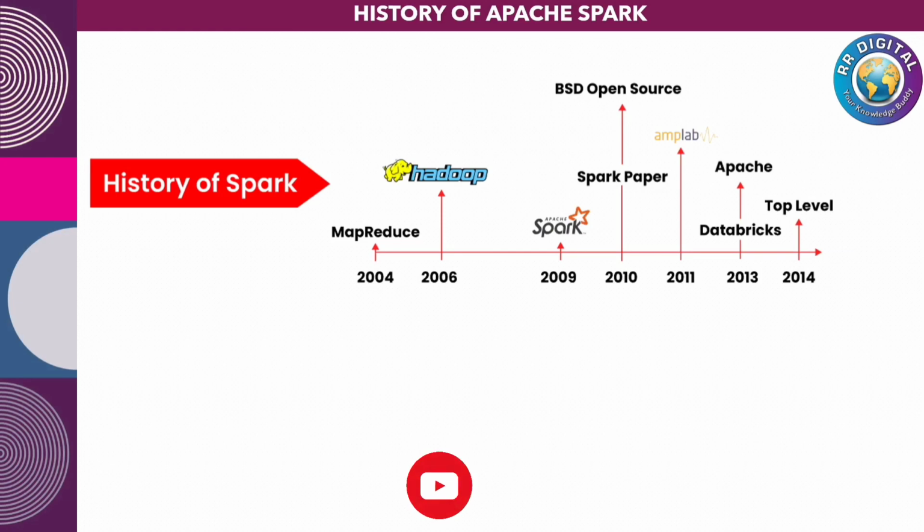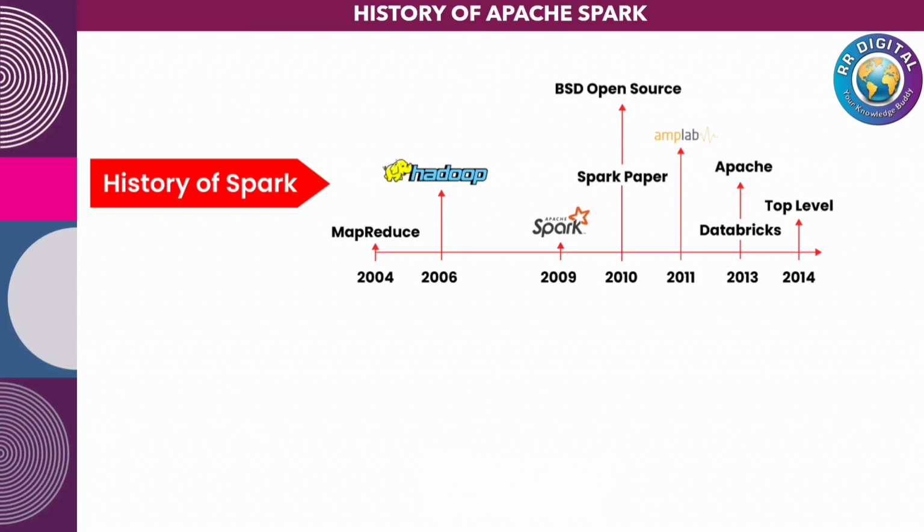MapReduce came into the market in 2004, and later in 2006 they introduced big data Hadoop. After that, in 2009, Spark was initiated. So Spark was initially started by Matei Zaharia at UC Berkeley's AMPLab in 2009 and open sourced in 2010 under a BSD license. In 2013, the project was donated to the Apache Software Foundation.